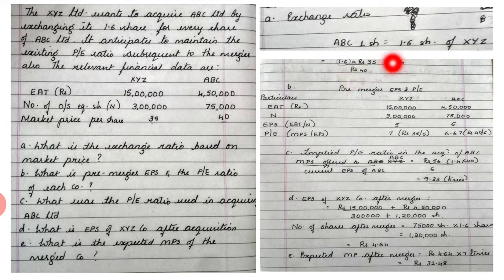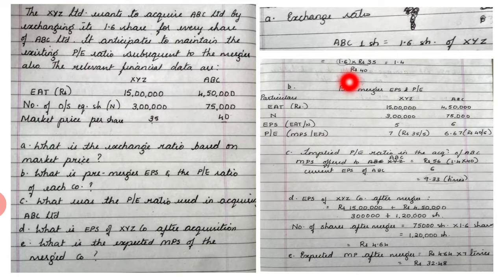I hope you are understanding this, right? 40 is the market price of ABC, and XYZ's market price is 35. So when 1.6 shares is given, what would be the exchange ratio? It would be 1.6 into 35 divided by 40. This is the simplest way to find out the exchange ratio based on market price.